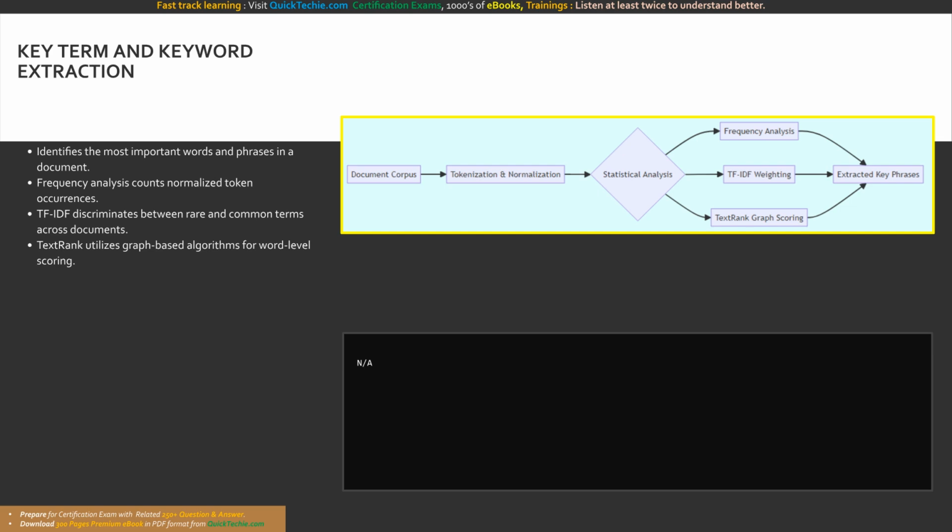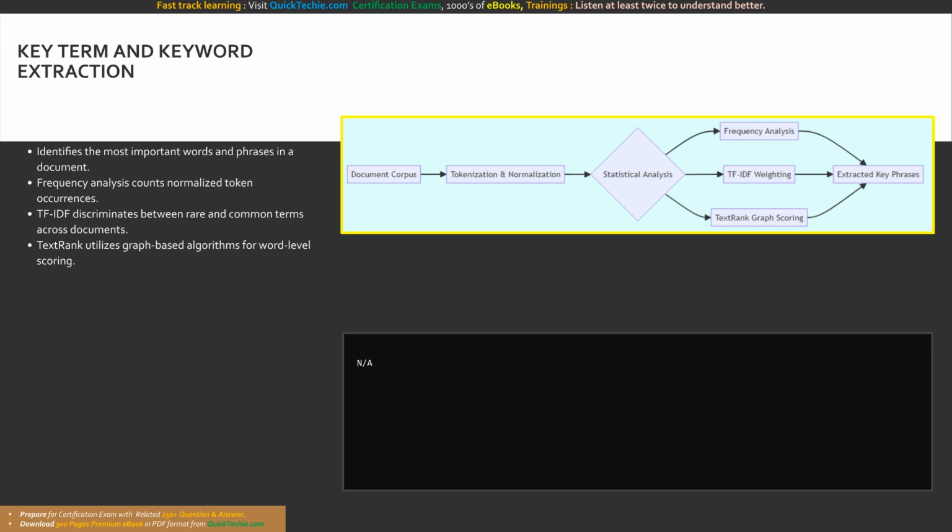When faced with a massive text corpus, the most fundamental objective is determining the main points or themes discussed within the documents. Key phrase extraction accomplishes this by algorithmically identifying the most important words and multi-word phrases. Historically, this began with simple statistical frequency analysis. After a document is tokenized and normalized, the system simply counts the occurrences of each token, operating under the assumption that the most frequently used terms indicate the core subject.